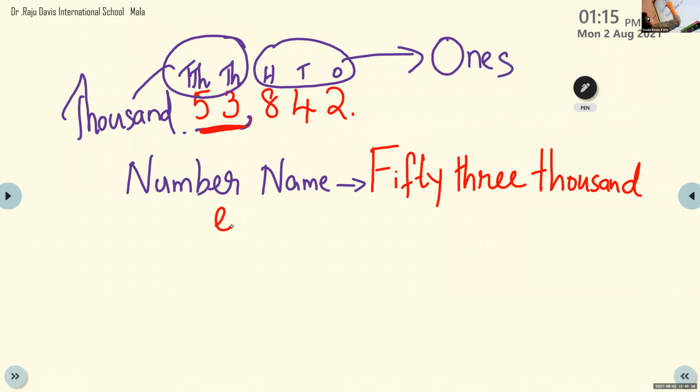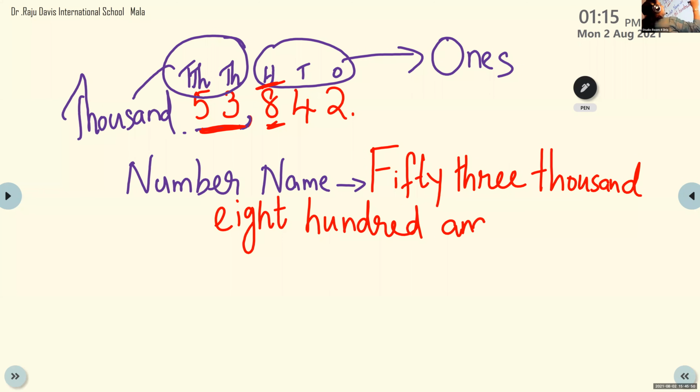842. How many hundreds do we have? He can see here, 800. 842. You have to write this in your rough book. So what did we have to do? We had to write the number name. What is the number name here? 53,842. Now children, we have to write the expanded form next.